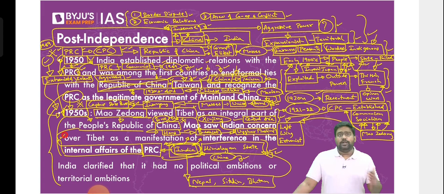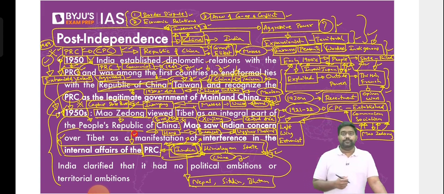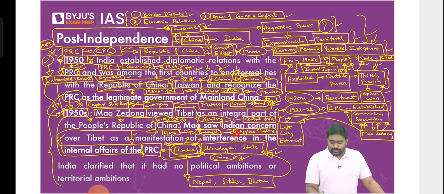According to PRC, Tibet was always part of China. Based on these historical claims, they occupied the kingdom of Tibet, which had been independent for several centuries actually. Right? The PRC occupied the region, started violating the human rights of the people, started targeting the Buddhists. Similarly, Uyghur Muslims were targeted after capturing the whole of Xinjiang. So when India expressed concern about these developments, China presumed that India is turning hostile. India is interfering in internal matters of the country.